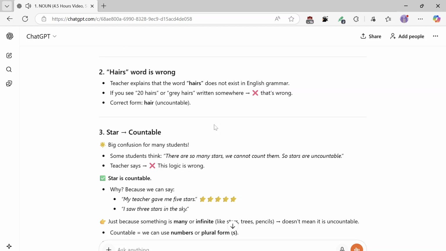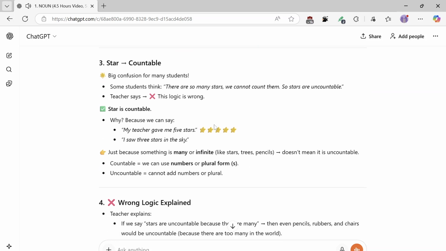3. Star is countable. This is a big confusion for many students. Some students think, there are so many stars, we cannot count them, so stars are uncountable. The teacher says this logic is wrong. Star is countable, because we can say, my teacher gave me 5 stars, I saw 3 stars in the sky.